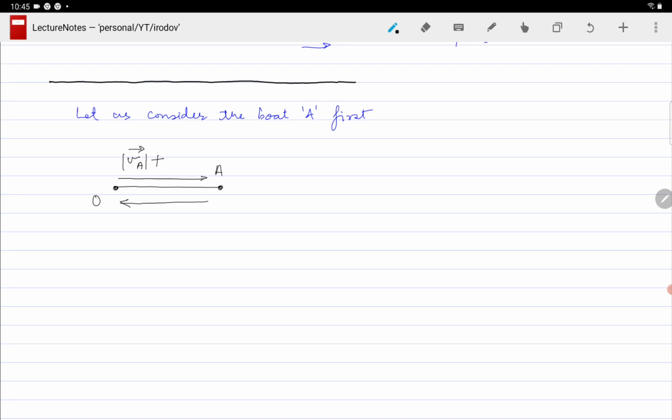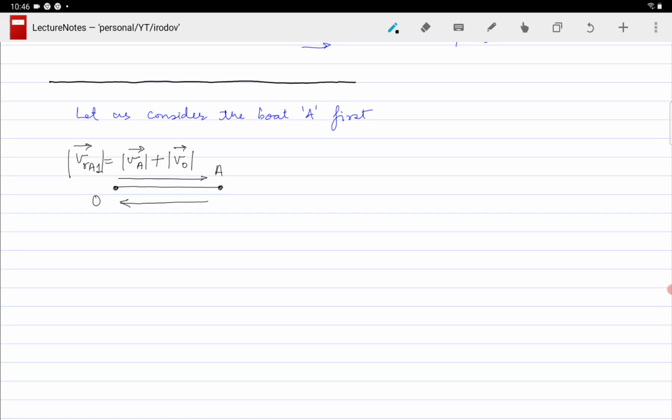On its journey from O to A, the velocity of the boat is VA, and the velocity of the stream is V naught. So the resultant velocity, we call it VRA1, is equal to the sum of both VA and V naught, because the velocities are in the same direction, so it is a simple addition of the two velocities.